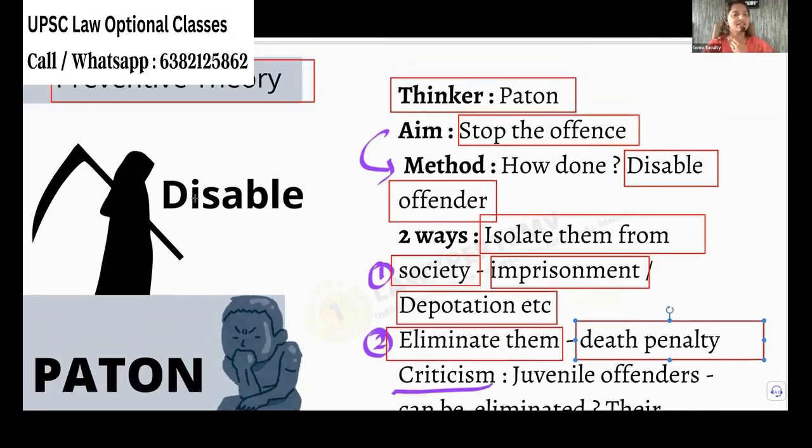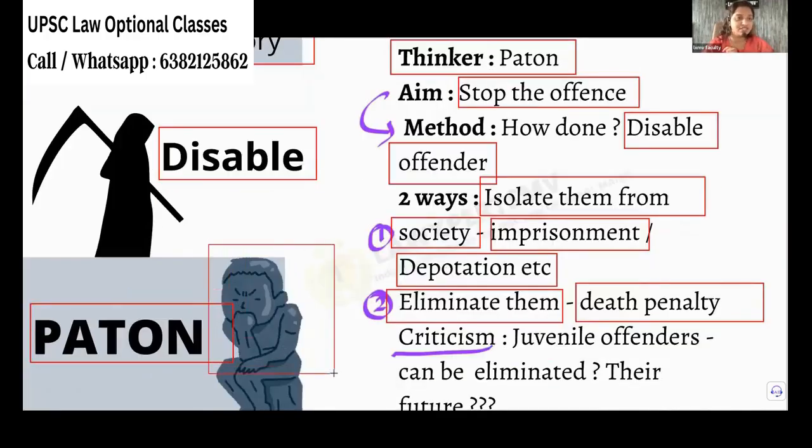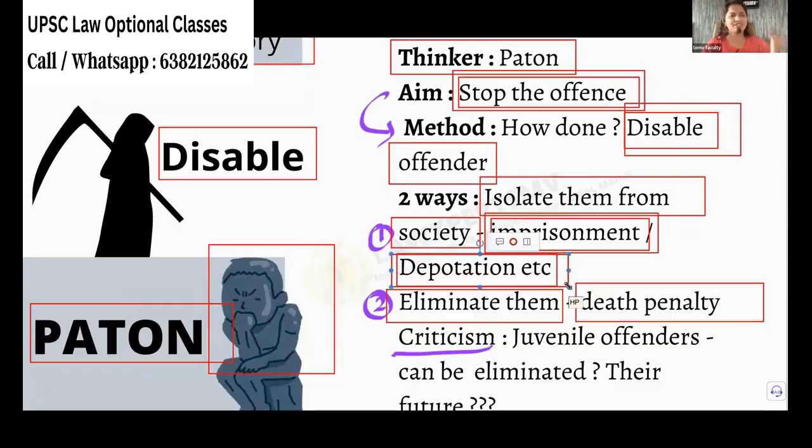So in preventive theory, you are disabling the offender from doing the crime. Patson is the thinker. See how strongly he is sitting and thinking. Okay, so Patson is the thinker, and the aim of the theory is to stop the offense. How do you do that? You disable the offender. And what are the methods? One, I can imprison him. I can deport him to another country, or eliminate him, finish him. Okay, death penalty can be given.